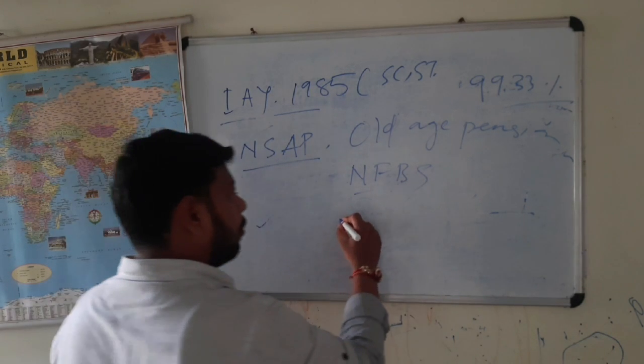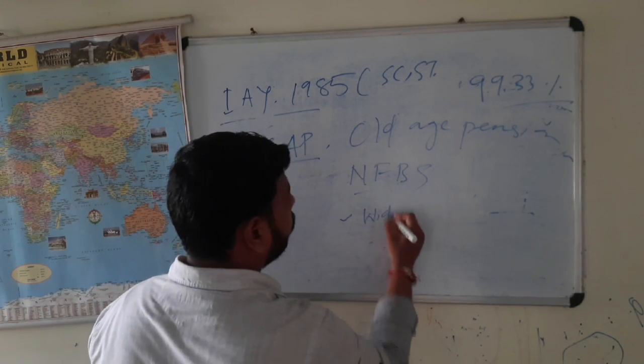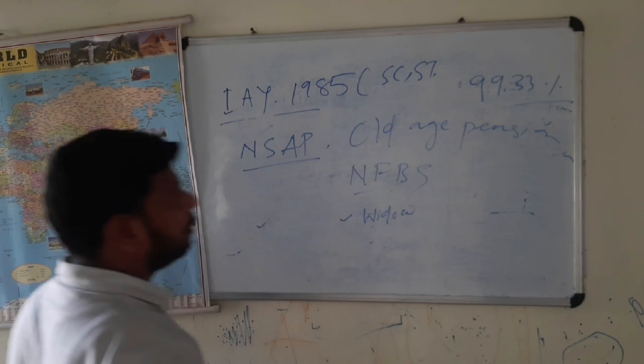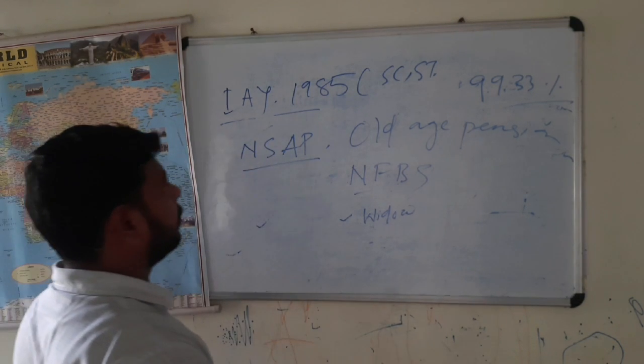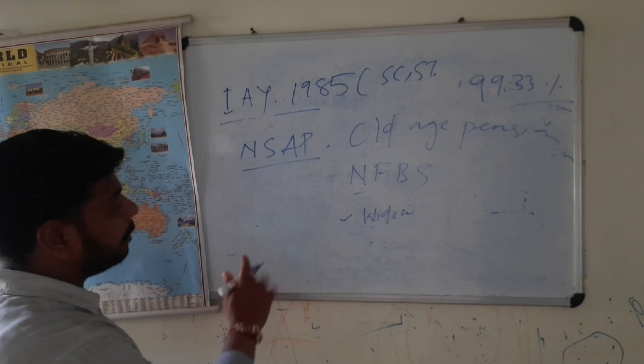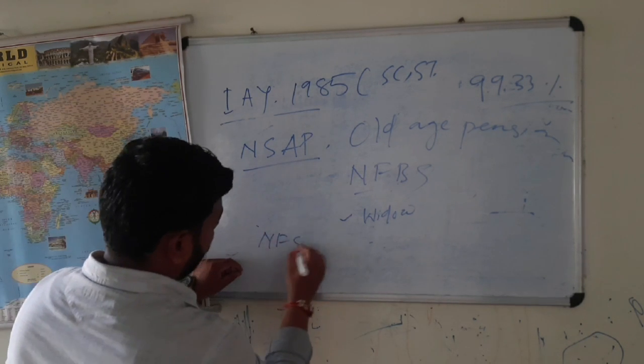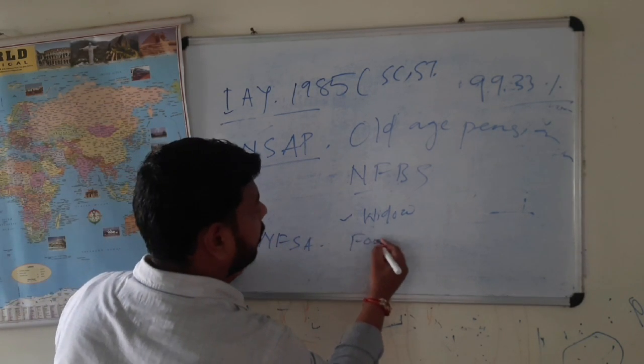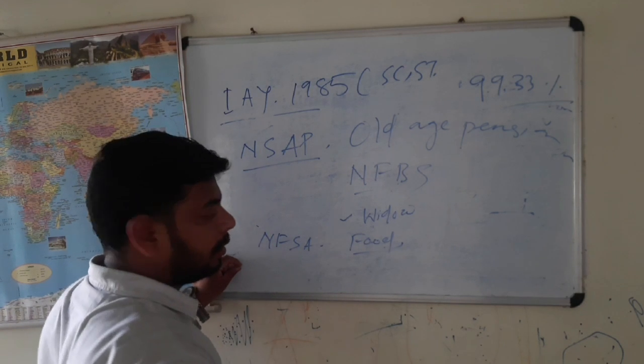Further, widows are also provided pension, and many more. So what we understood is that through the National Food Security Act, food is being provided at a very subsidized rate.